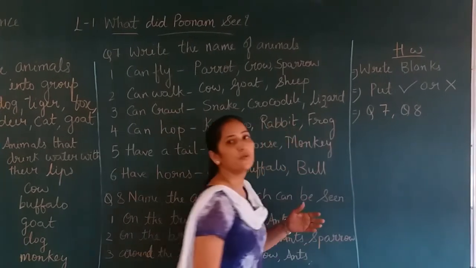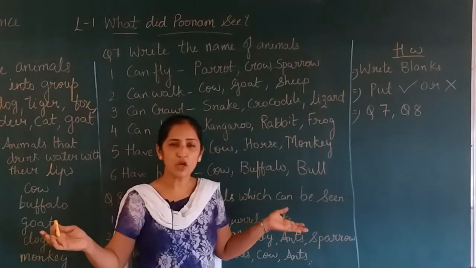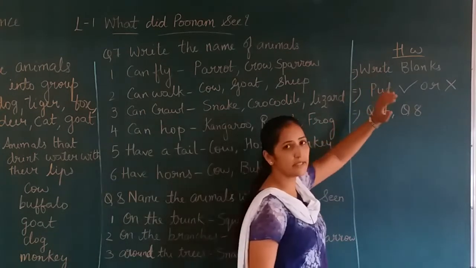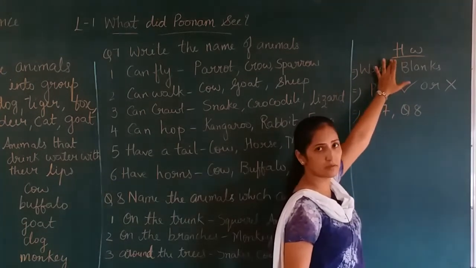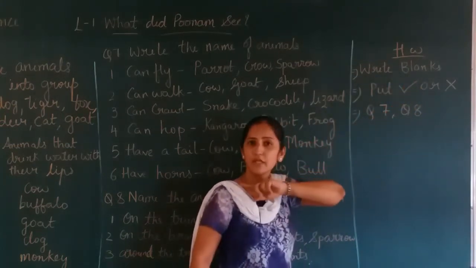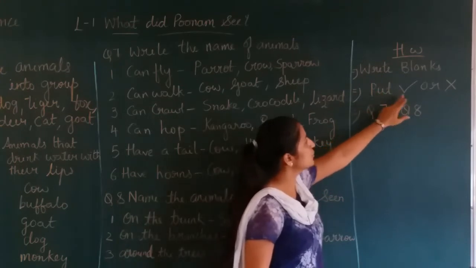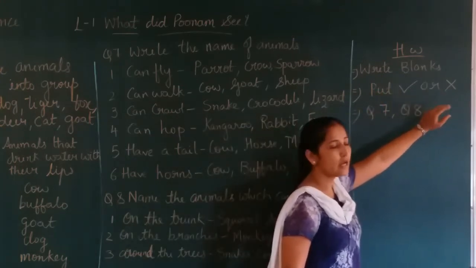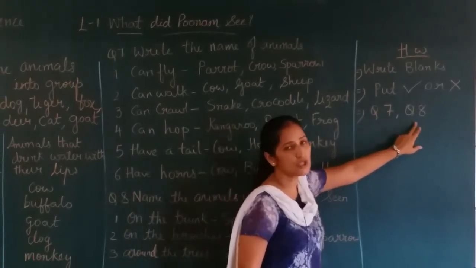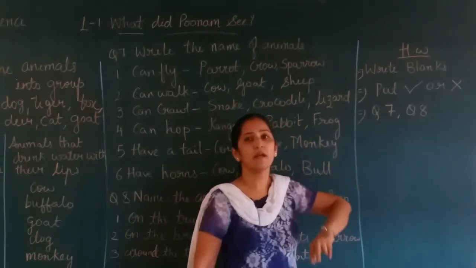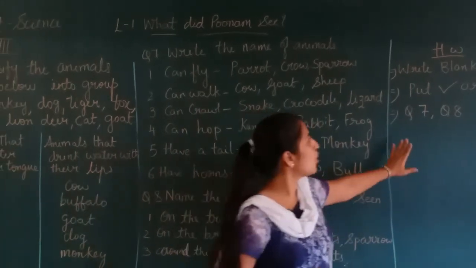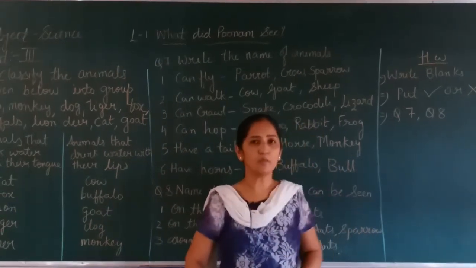Now, this completes your exercise part. Now it's your homework time. Look here kids, homework. Write the blanks which I have given. Okay. Put right or wrong. And the third one is only the question 7 and question 8. Okay. Write all exercises in your classwork book and your homework part in your homework book.